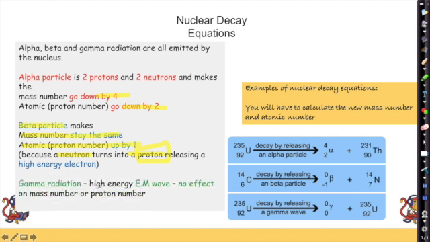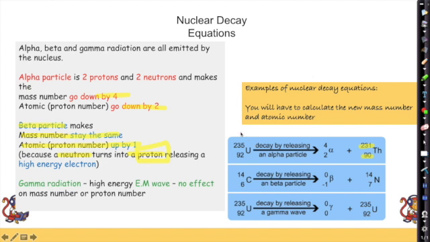Okay, gamma radiation is a high energy electromagnetic wave, so it has no effect on the mass number or the proton number. Now over here we've got some examples of nuclear decay equations. You'll have to calculate the new mass number and the atomic number. That's the mass number and that is the atomic number. So we're going to have to calculate those two numbers. So let's see how we would do that.